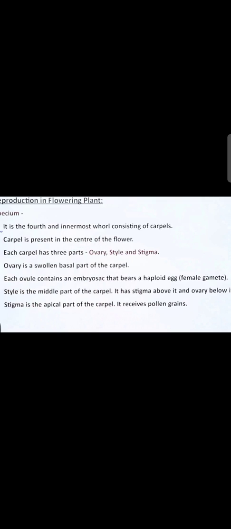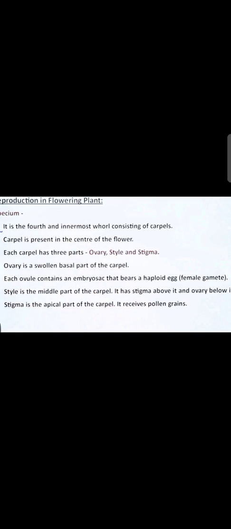Each carpel has three parts. Students, you can see down there is one swollen part, called the ovary, and in the middle a filamentous structure is present. What is that for? For transfer of pollen grains from anther to stigma. After coming to the stigma, the pollen grain has to travel towards the ovary. Understood, students? Once the pollen grains stick to the stigma, through the style the pollen grain has to travel towards the ovary. So this filamentous structure is called the style.